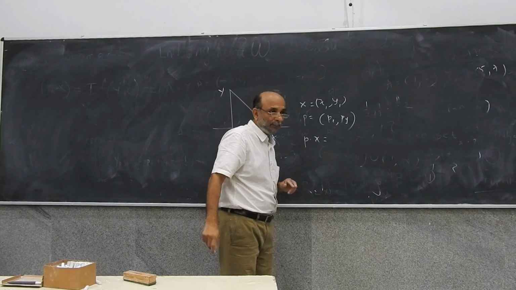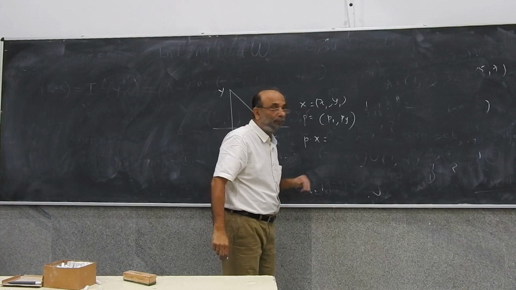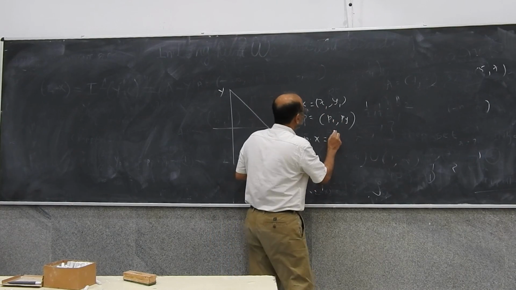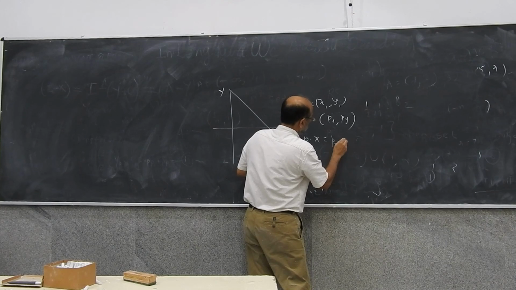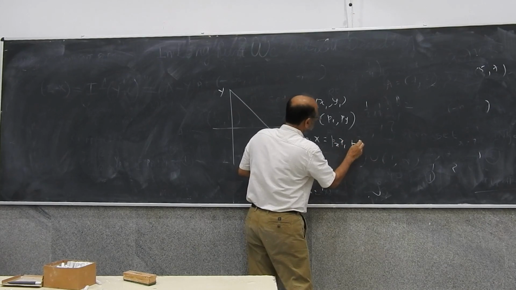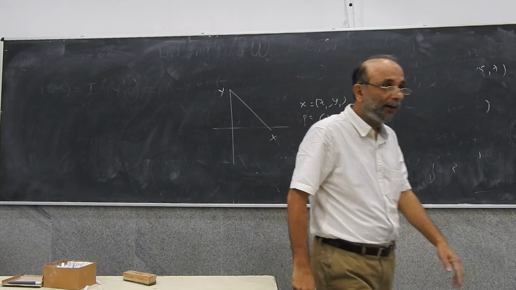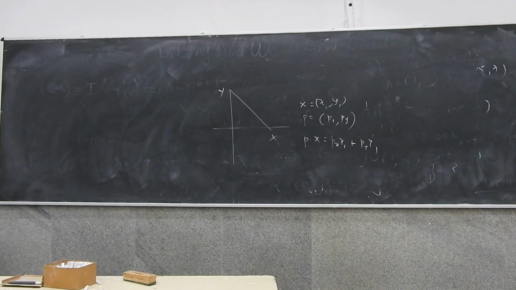Then P dot X is the multiplication of two vectors. You multiply the first two and multiply the second two and add them up. It becomes Px x1 plus Py y1, right? That is the amount that you are going to spend on buying X and Y, right?